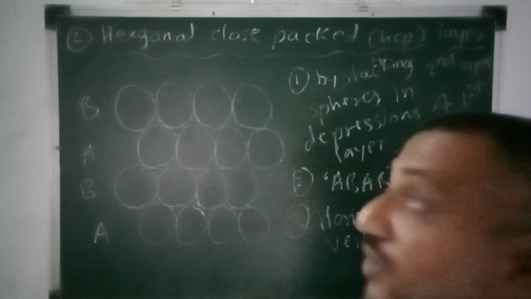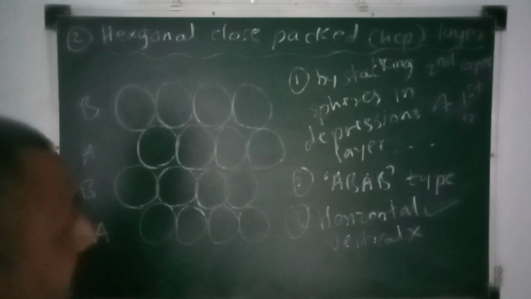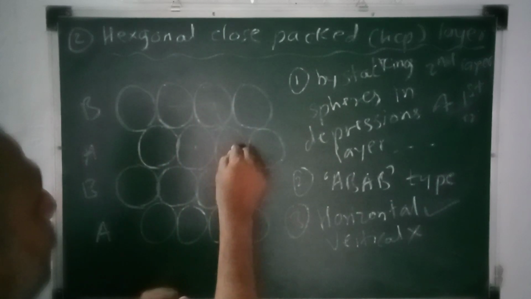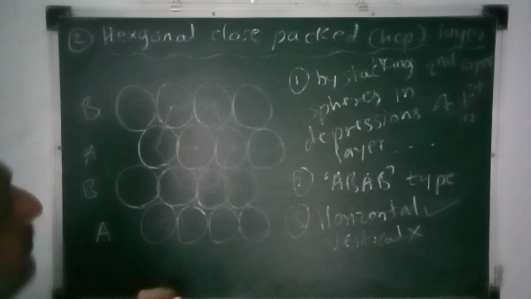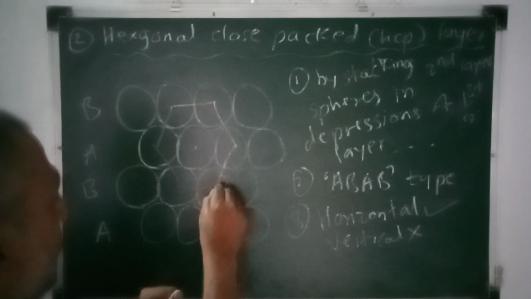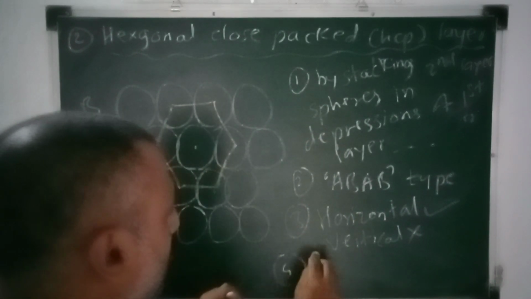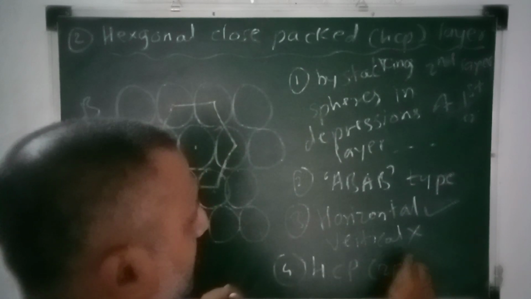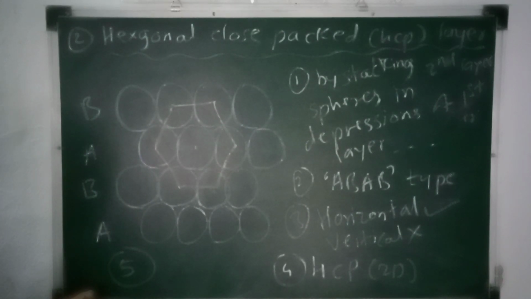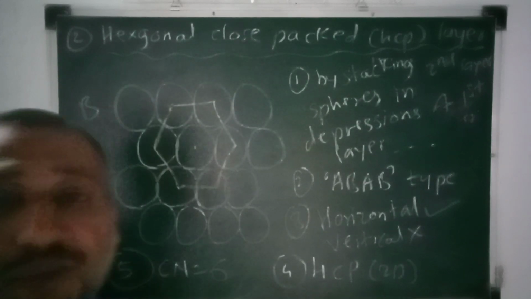Now the main question, why is it called the hexagonal close packed structure? The answer is, if we consider any constituent, for example this sphere, it is surrounded by 6 more nearest neighboring constituents as shown in the figure. Are you getting it? When we join these nearest neighboring constituents, we get a hexagon. So that's why it is called the hexagonal close packed two-dimensional structure. And last, what about its coordination number? The coordination number is 6. Each constituent is in contact with 6 more constituents.